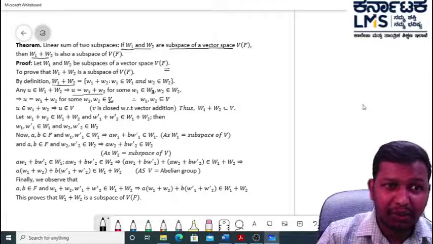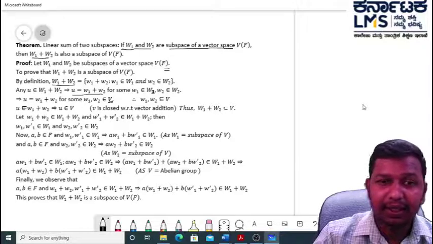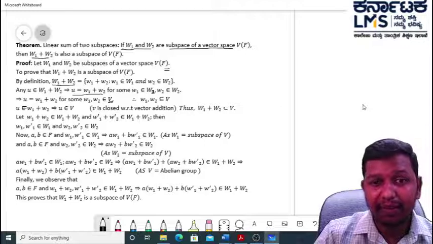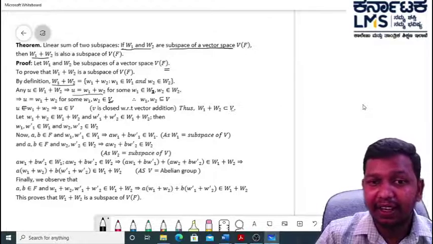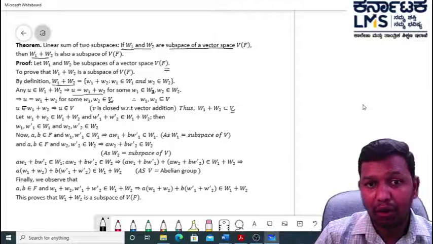Therefore, u is equal to w1 plus w2, an element of V. Therefore, capital W1 plus W2 is contained in V. That means it is a subset of V.